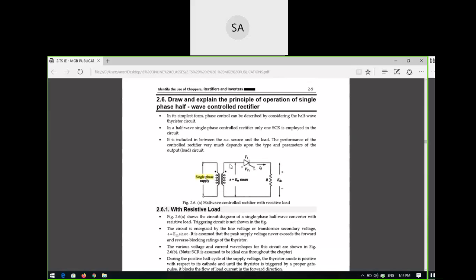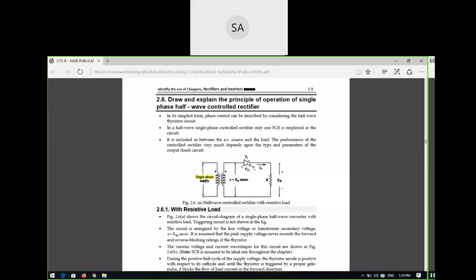This is negative, this is positive. So what will happen to this thyristor? The thyristor will be off. Why will the thyristor be off? Because it goes into reverse conduction mode. In the reverse conduction mode, the thyristor will be off.